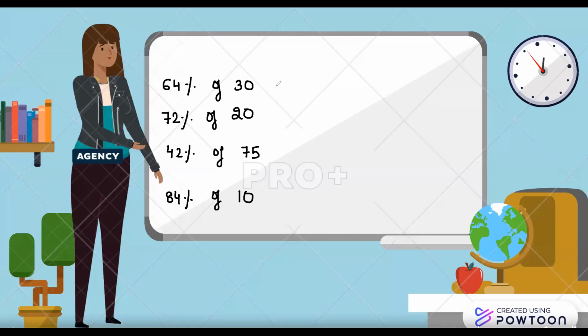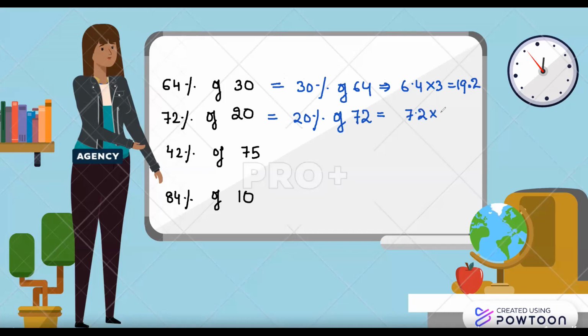Now see this question. When we have to calculate 64% of 30, can we write that this is the same as 30% of 64? So 10% is what? 6.4. So 30% will be just times 3. So 19.2. Similarly, here also you can interchange, like 20% of 72, because it will not make a difference. So 10% is 7.2, so 20% will be 7.2 into 2. That gives you 14.4.